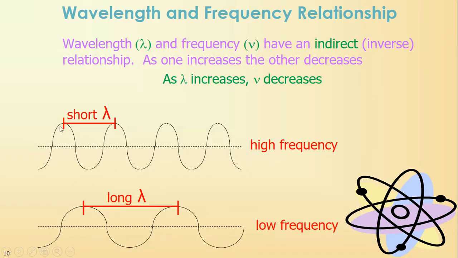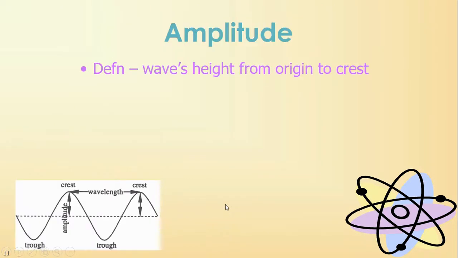If you have a short wavelength, that means a wavelength that is pretty narrow, you're going to see a lot more waves going past you in that 1 second than if you have a long wavelength. So if you have a short wavelength, you have high frequency. If you have a long wavelength, you have low frequency.